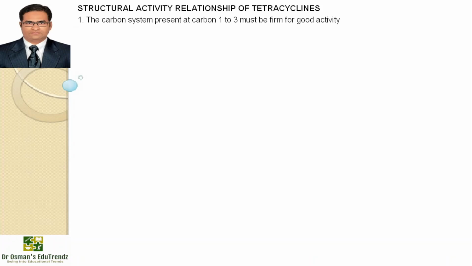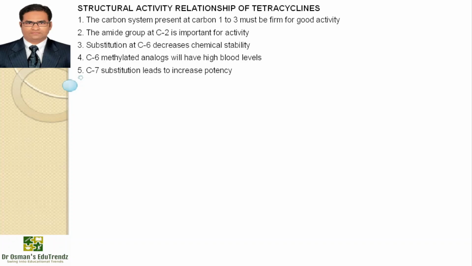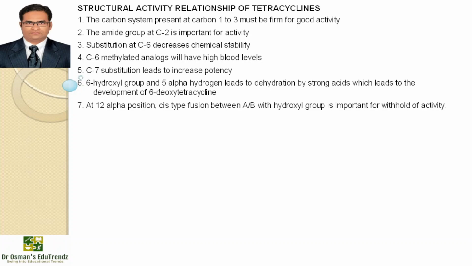Now, the structure activity relationship of tetracyclines: the carbon system present at first to third positions must be firm for good activity. The amide group at the second position is important for activity, and substitution at the sixth position will decrease chemical stability. Sixth carbon methylated analogues will have high blood levels, and seventh carbon substitution leads to increased potency. The 6-hydroxyl group and 5-alpha hydrogen lead to dehydration by strong acids, which leads to development of 6-deoxytetracyclines.